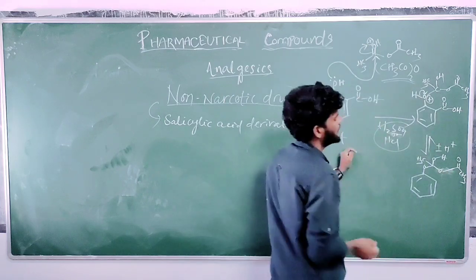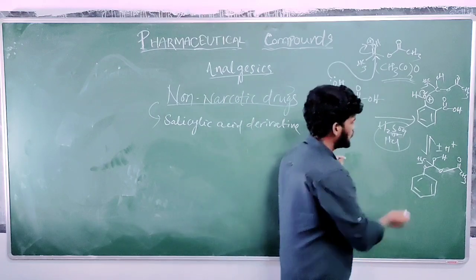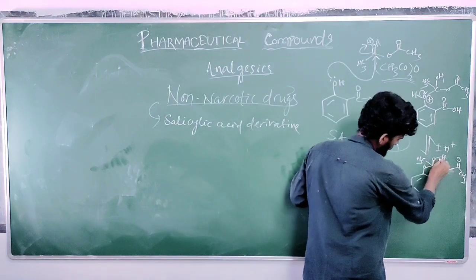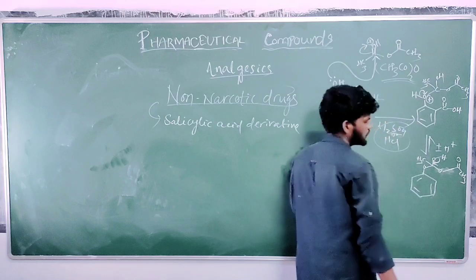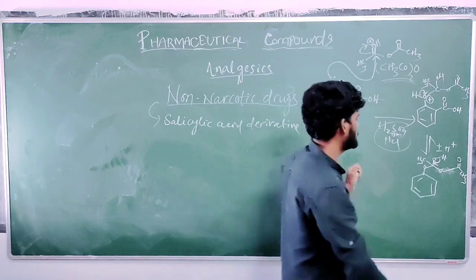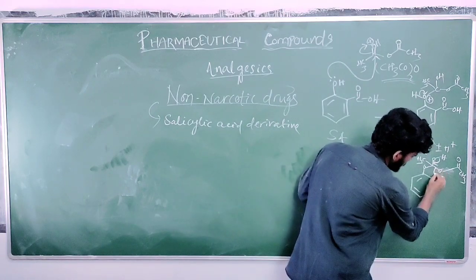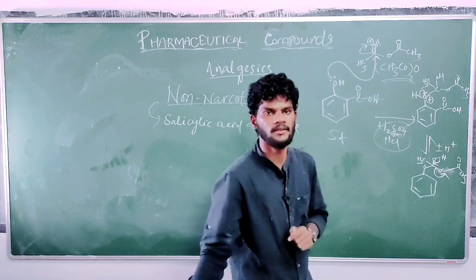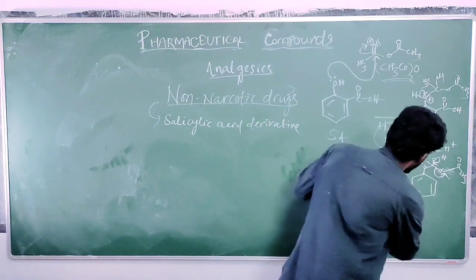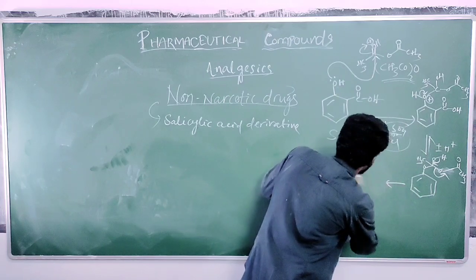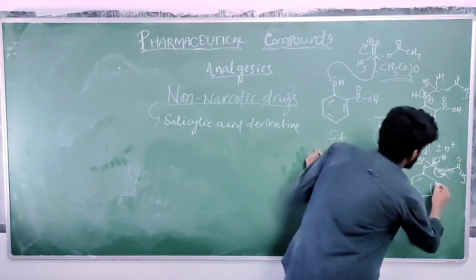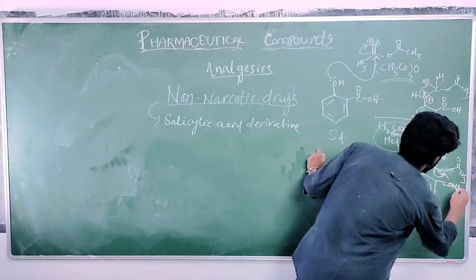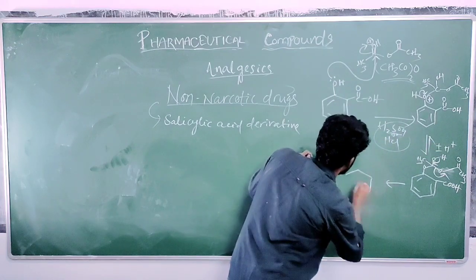Okay, at the next step, the OH bond returns back to a CO single bond, and this group is a good leaving group. The acetate ion is a good leaving group. I forgot one thing, this is COOH.